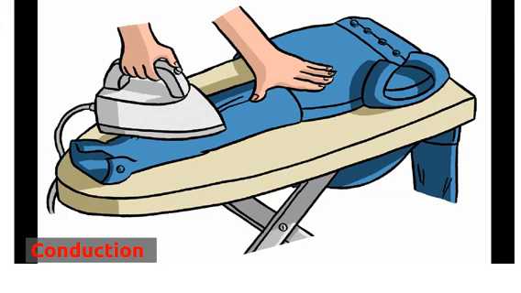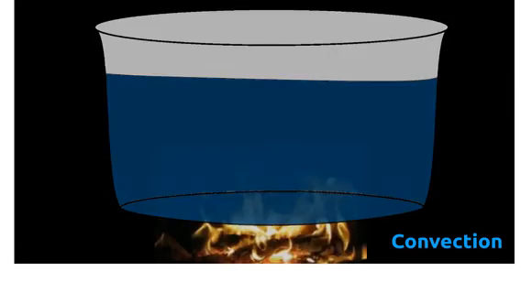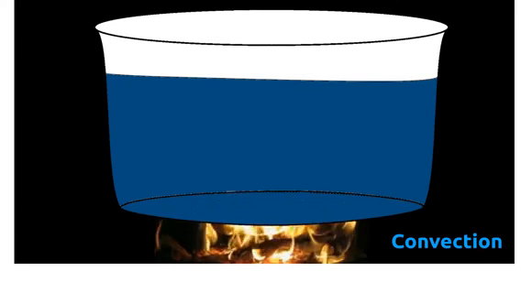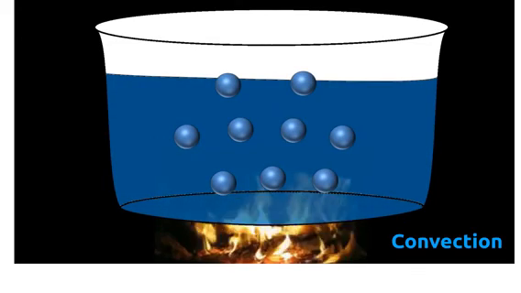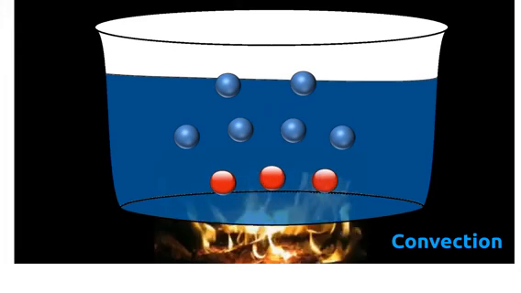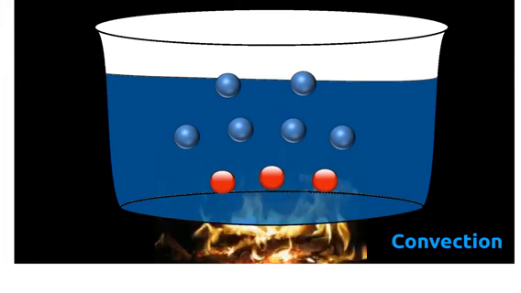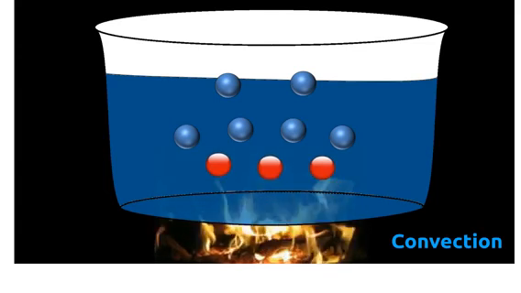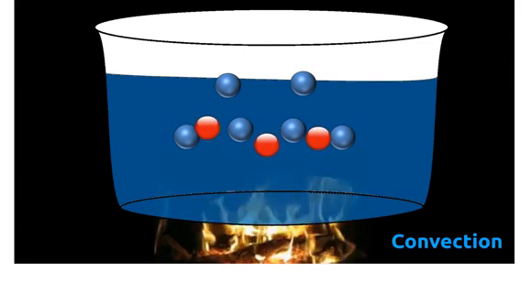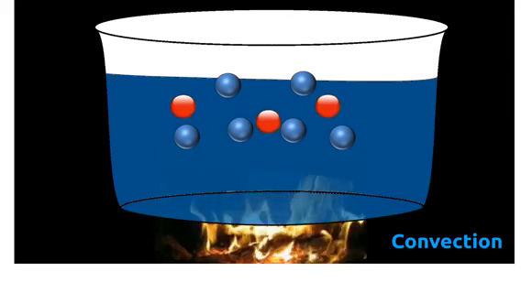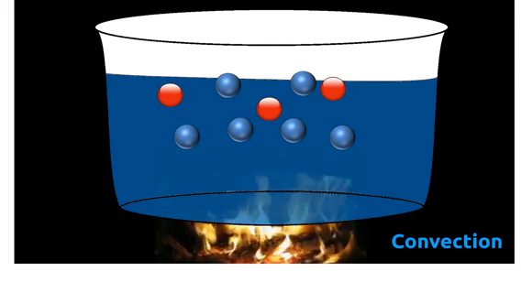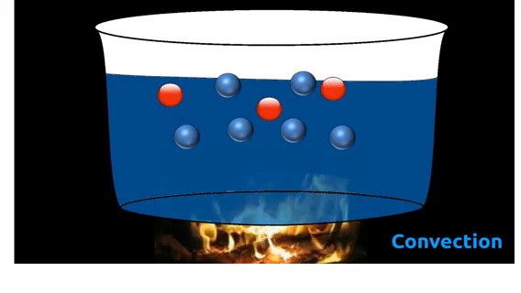In the convection method, movement of particles of liquid or gas causes transfer of heat from the heat source. Let's take an example of a pot of water. As we heat it, water particles near the heat source get heated first. We know that addition of heat causes increase in movement of particles, thus these particles move randomly and a relatively empty space is formed.